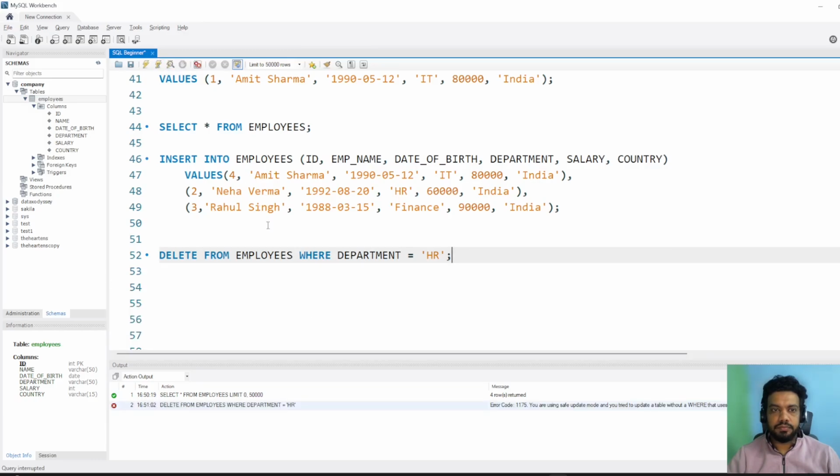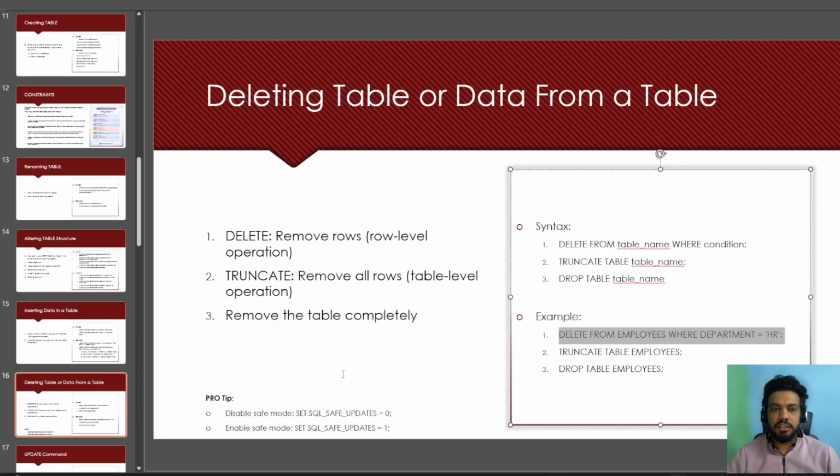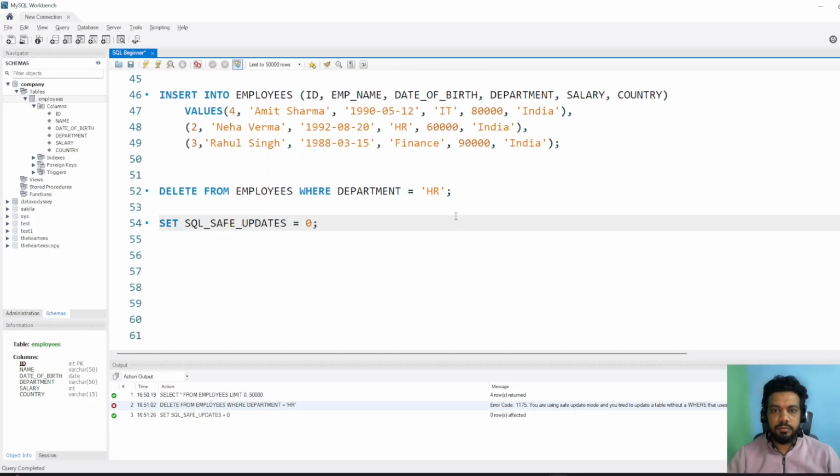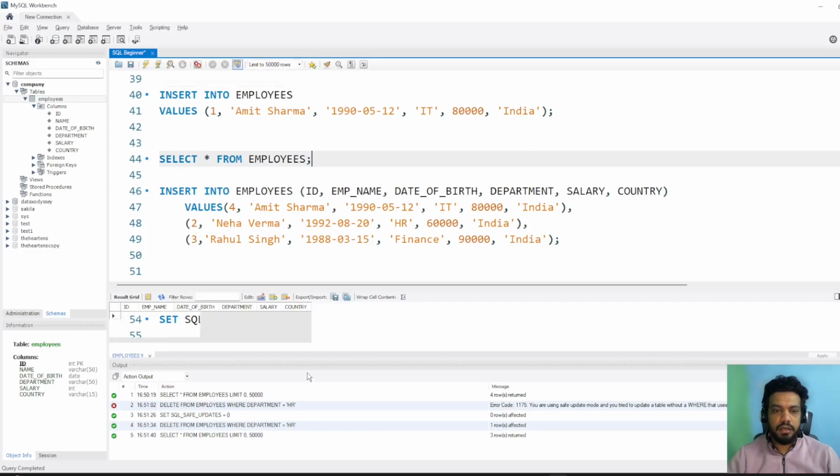Let's run this. Okay, so it gave the error: you are using safe mode and you tried to update the table with a where clause. So currently we are using safe mode, so we need to disable the safe mode. To disable the safe mode, I have written the command over here. So it is this command. Let me copy this and run it. So now we have disabled the safe mode, and if I run this command now, you can see it worked, one row affected. If I run this query, now you can see HR department is not there.